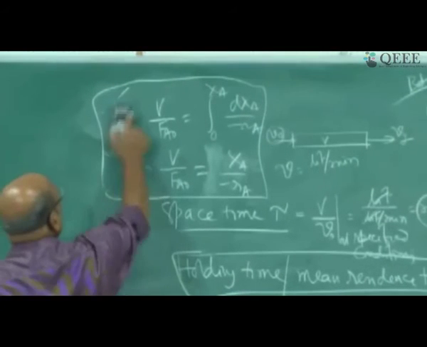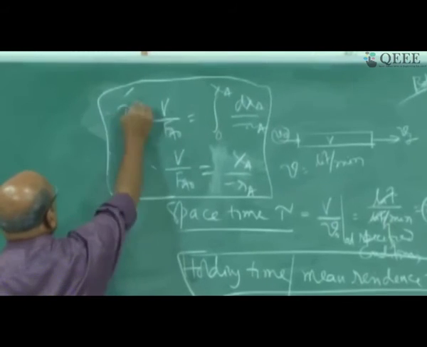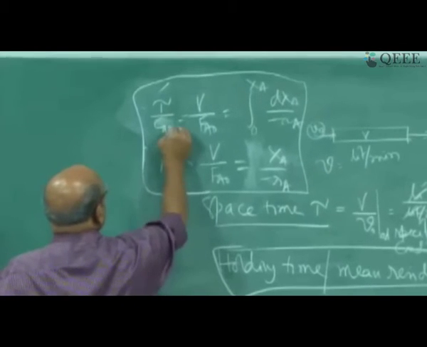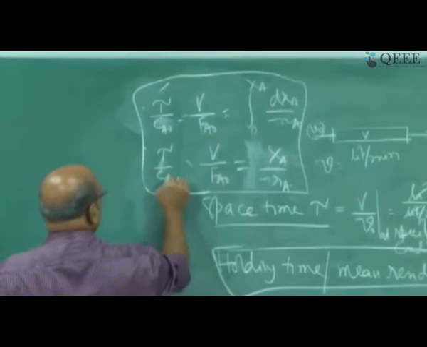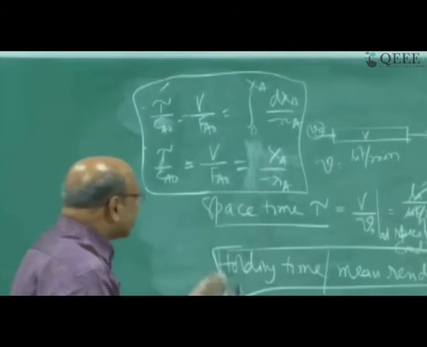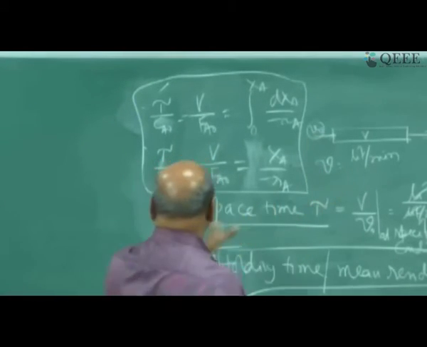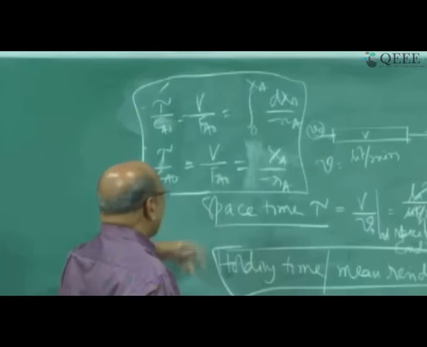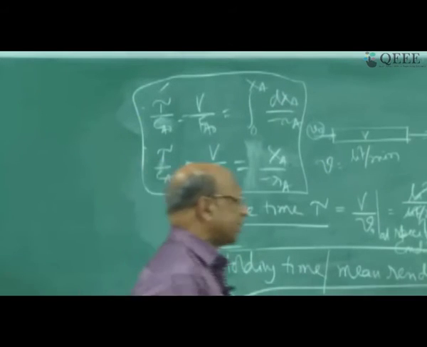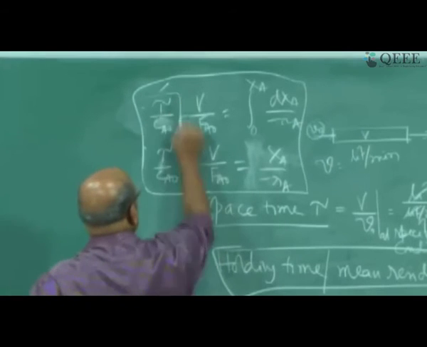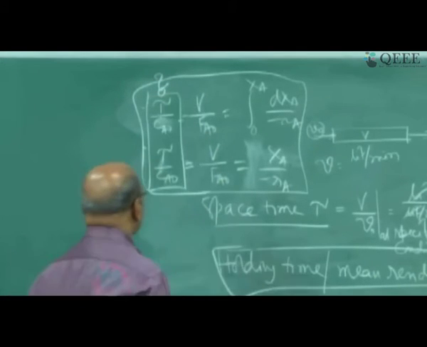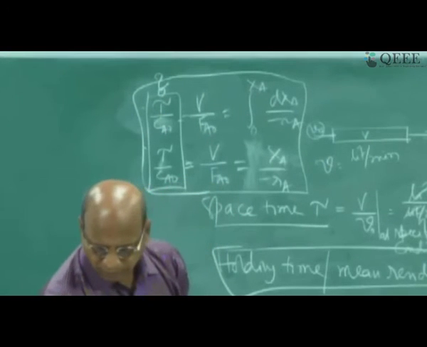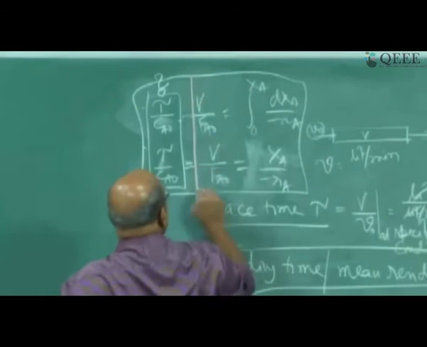So for MFR and all that, this is tau by CA naught, and this is also tau by CA naught. So just to have some kind of similarity with the batch reactor, unnecessarily we are bringing this complication with us, but I don't require space time for the design of the reactor. So that's why I always put a question mark here. If you like it, take it. Otherwise, these are the equations which are more than enough for you.